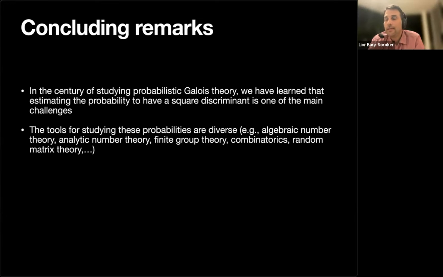I tried to show you a little bit that there are many tools and they come from diverse topics. I didn't make a comprehensive survey. I just touched a little bit of them, but there are many tools that were developed and are being developed now to study this kind of probabilities using all kinds of areas.